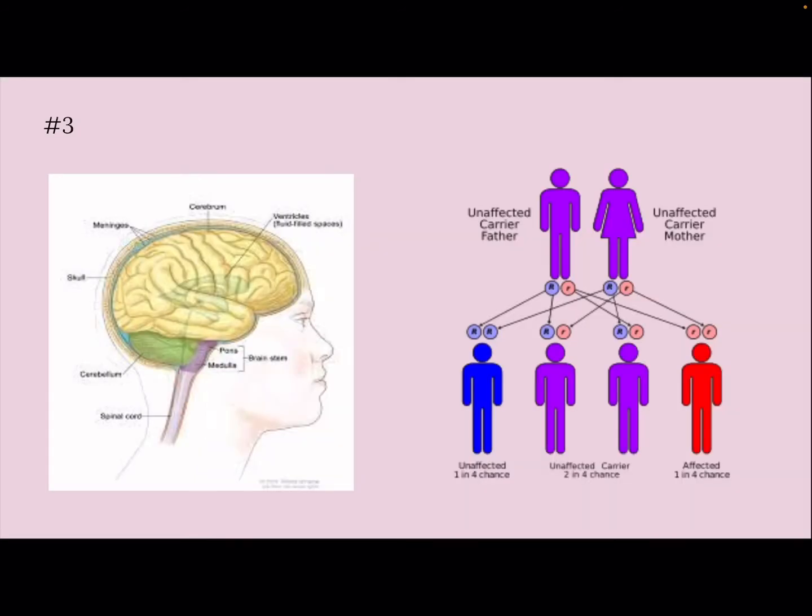The left picture is the brain when you have Sachs. The right is a chart. I will explain. Unaffected carrier father marries unaffected carrier mother. They have 4 children. Since they are heterozygous, they will have 2 heterozygous children, one homozygous that has Sachs and one homozygous that does not have Sachs.